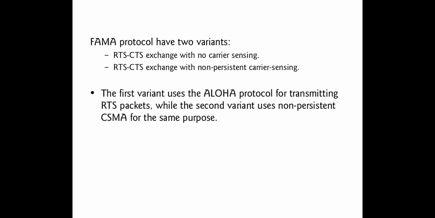Without sensing the channel as free, the node reschedules its data transmission after some period of time. After some period of time, again it checks whether the channel is free or not. If the channel is free, it makes a request. If it is not free, again it has to wait for some time. After that period of time, again it senses whether the channel is free or not by carrier sensing. So that happens in FAMA protocol.